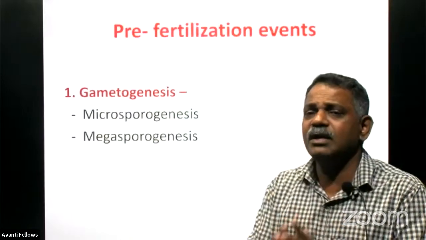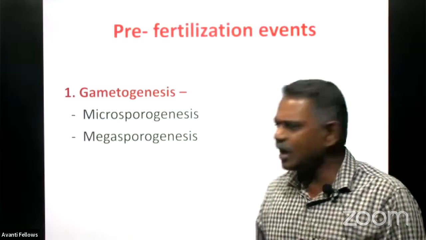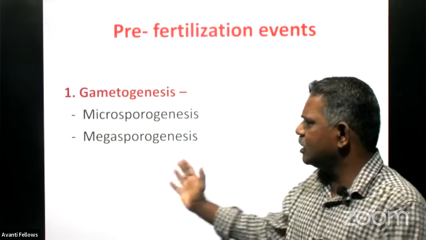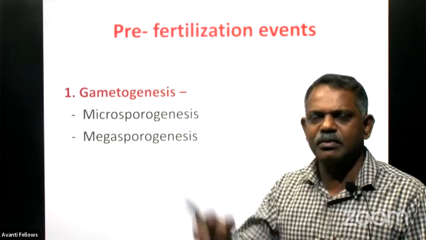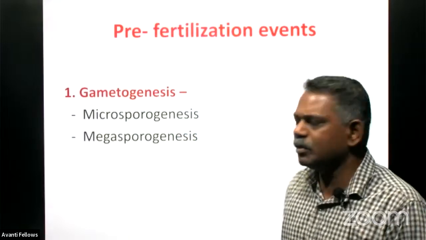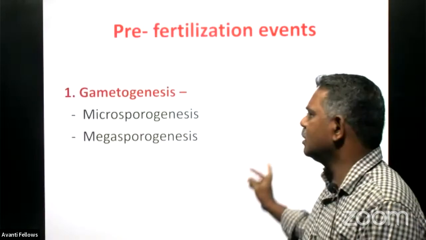Formation of male gamete is scientifically termed as microsporogenesis, and female reproductive gamete is produced through megasporogenesis only. And microsporogenesis occurs in the male reproductive part of the flower, remember, and the megasporogenesis in the female reproductive part, particularly in the ovary only.